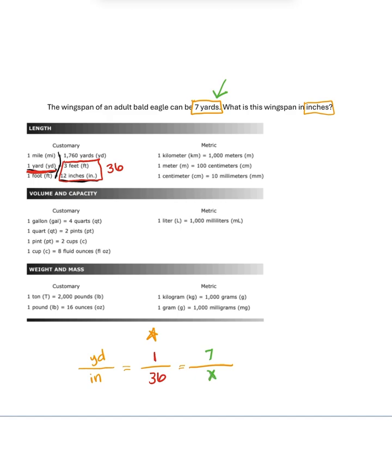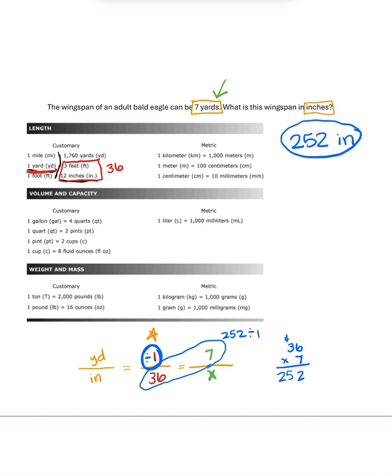Now to solve, remember, we take the 2 numbers across from themselves and we multiply. 36 times 7 is 252. So let's just check our work. 6 times 7 is 42. 7 times 3 is 21 plus 4 is 25. So 252. And then the number that is left over, we divide by it. So I'm going to divide by 1, which doesn't really change anything. So my final answer would be 252 inches because that's what they wanted me to change it into.